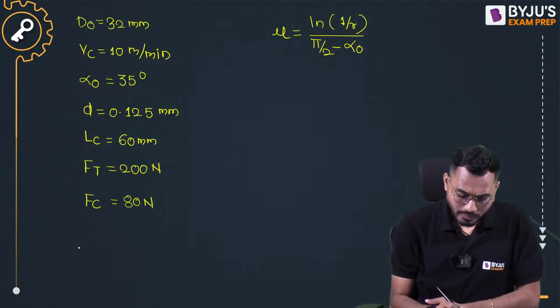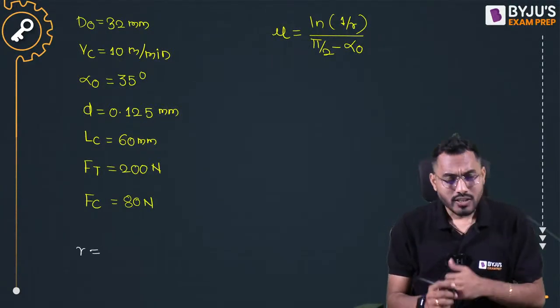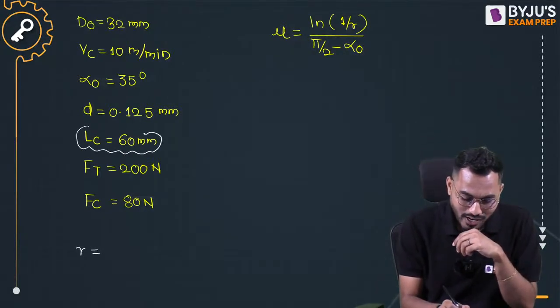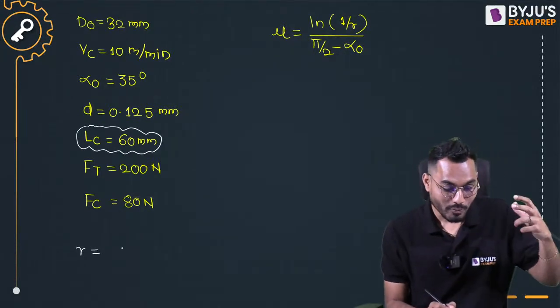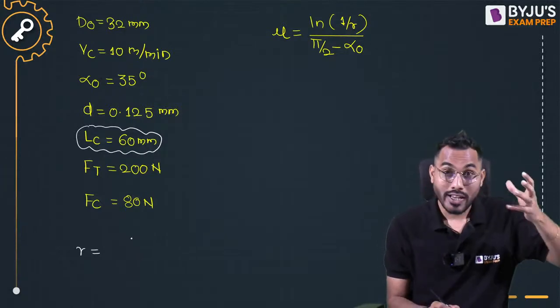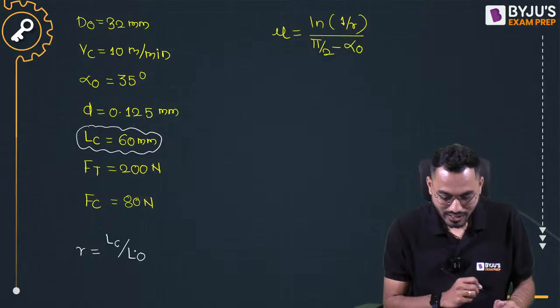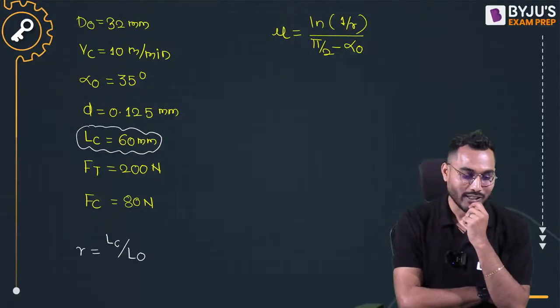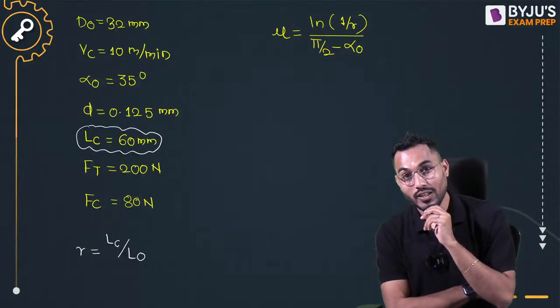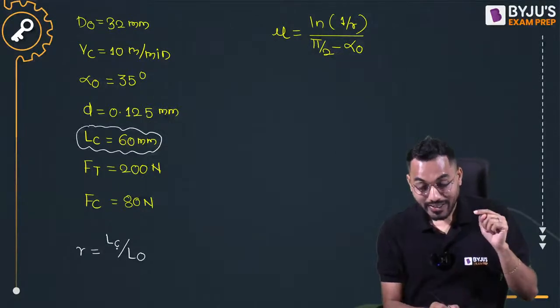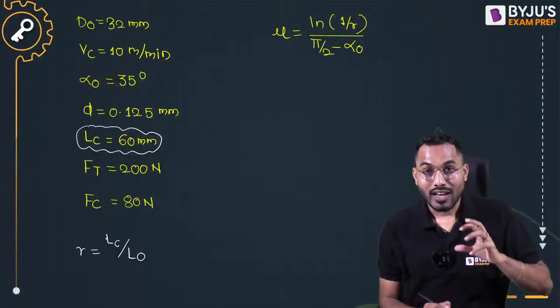So chip thickness ratio, what is chip thickness ratio? There are so many formulas, but sir, length of the chip is given. So there is one beautiful formula: LC by L0, length of the chip divided by original length L0. This is the chip thickness ratio, just like T0 by TC, like that LC by L0. What is LC? Length of the chip.